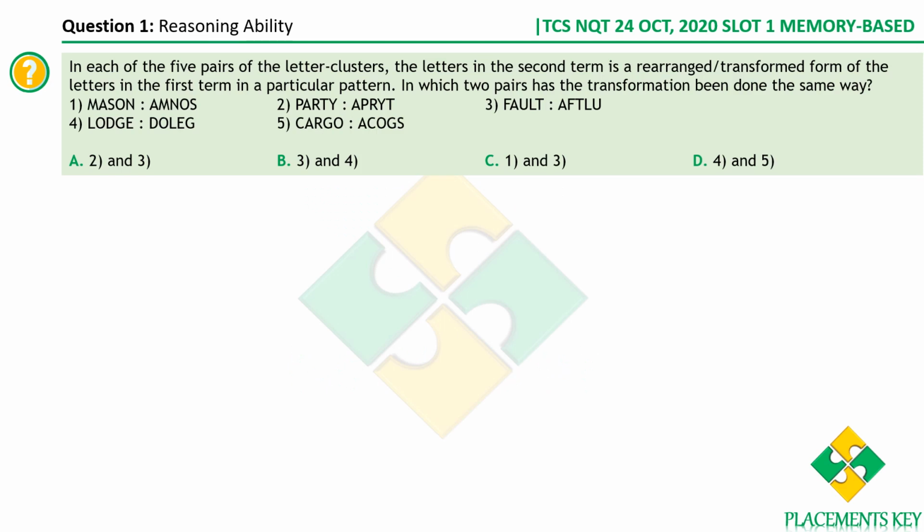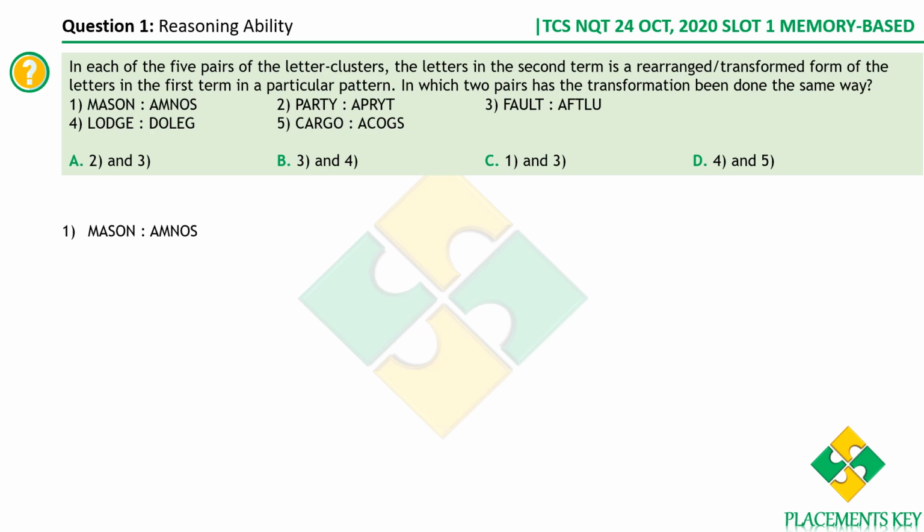These are logical questions. In each of the 5 pairs of the letter clusters, the letters in the second term are a rearranged or transformed form of the letters in the first term in a particular pattern, okay? In which 2 pairs has a transformation been done the same way? So let's see, this is the first set of terms, right? So what is the transformation here?